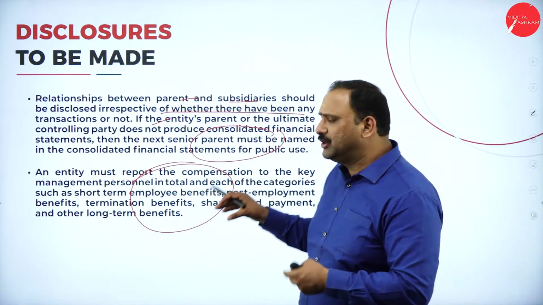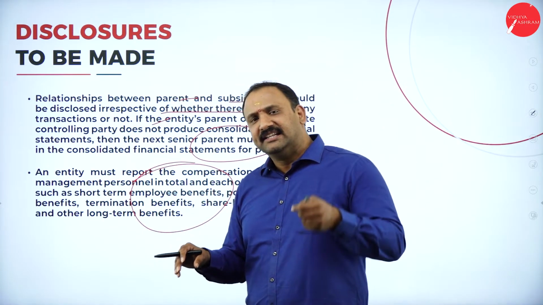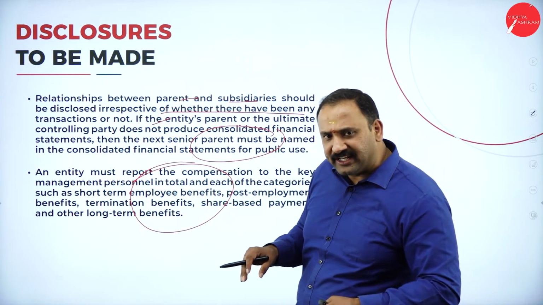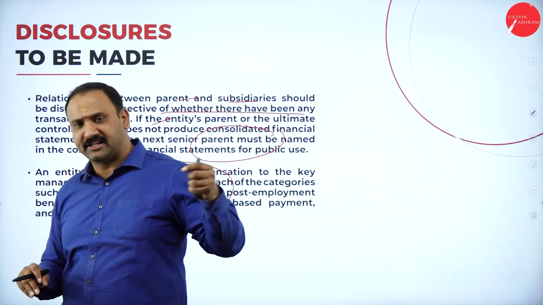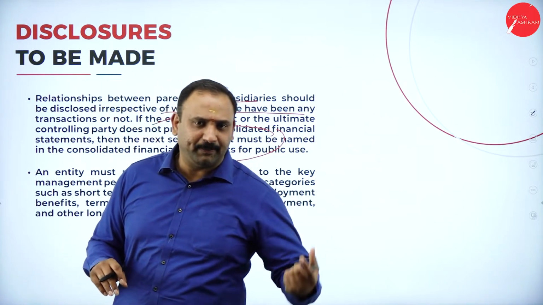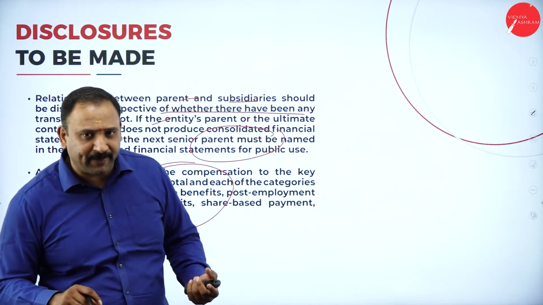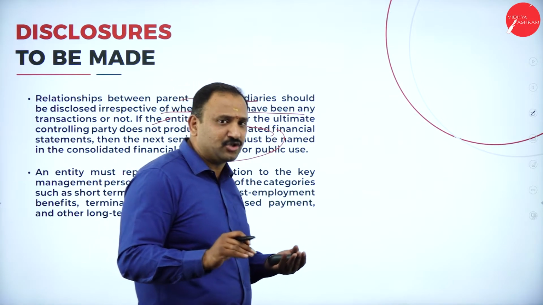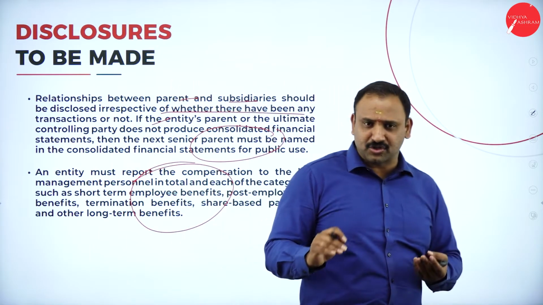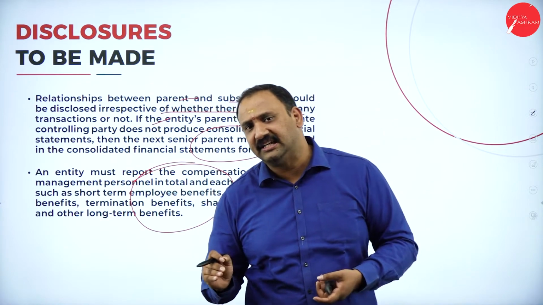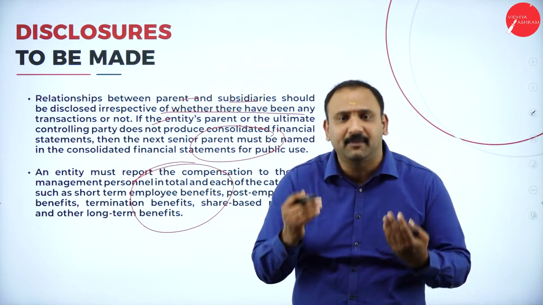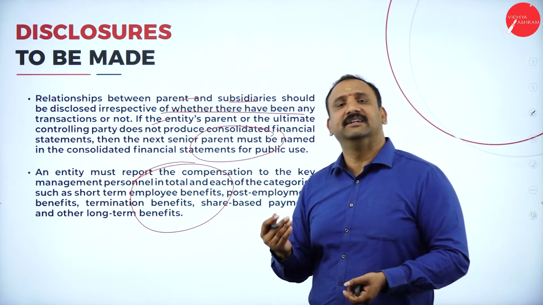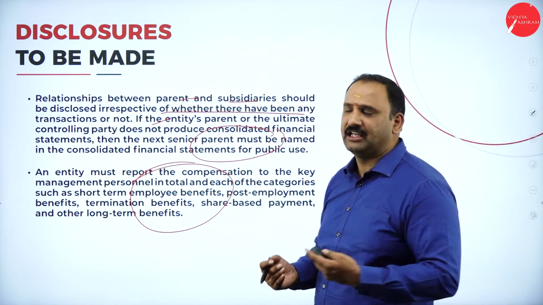So what we are trying to understand here is that the accounting standard tells very clearly who the key management persons are, what they are going to be paid, and whether they are going to be given any stock options, employee stock options, or any other perks and incentives. Everything needs to be known to the public so that they come to know what is happening in terms of the transactional values.